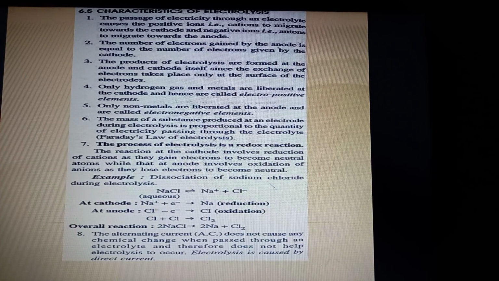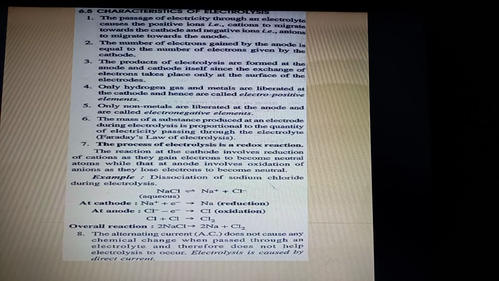Next, fourth point: only hydrogen gas and metals are liberated at the cathode, hence they are called electropositive elements. So why are hydrogen gas and metals called electropositive elements? Because they are liberated at the cathode. Now non-metals are liberated at the anode and they are called electronegative elements.